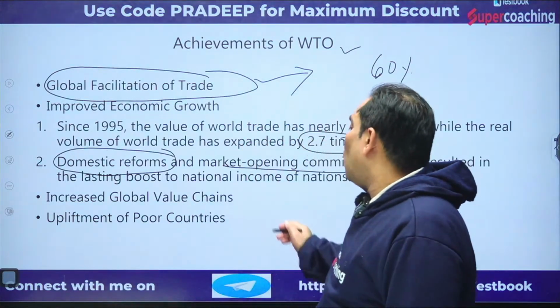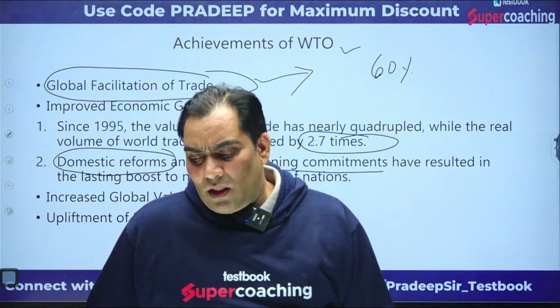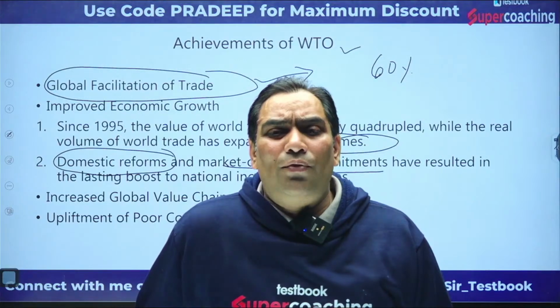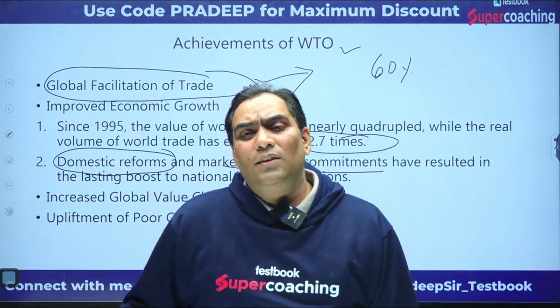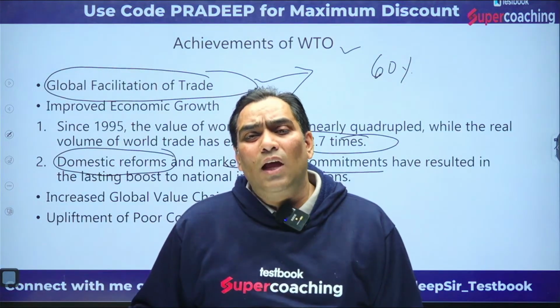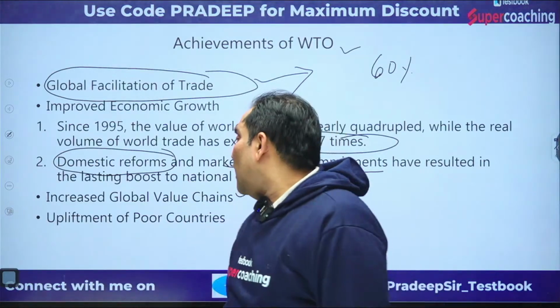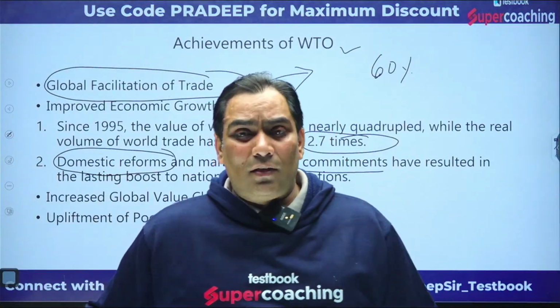It increases the global value chain. That means there is competition because of the free flow of trade. So this is going to increase the efficiency. In order to increase the efficiency, they have to adopt new technology, and that's why it is going to increase the quantity and quality of the product.